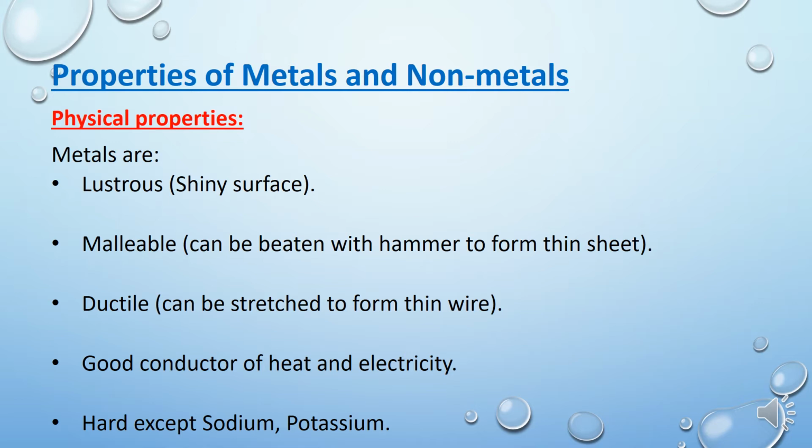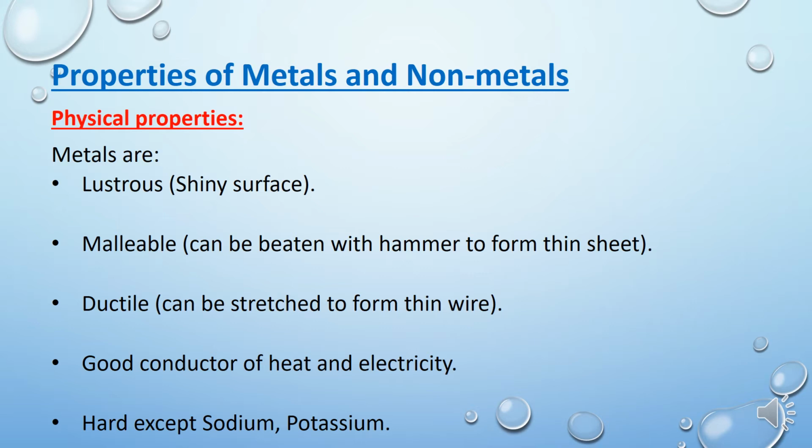Children, you must have observed there are so many biscuits, chocolates, or other food items wrapped in aluminium foil. Aluminium is a metal, and aluminium can turn into aluminium foil, which is very thin because of this malleable property. The malleable property is considered while turning any metal into a thin sheet. I hope you understand.